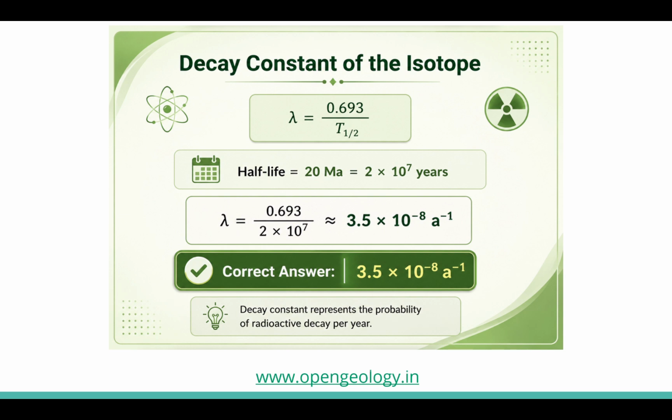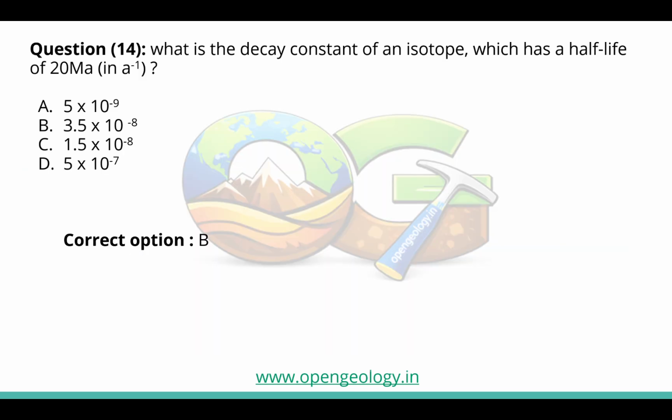Now we will put the value of T here, 2 into 10 to the power 7, then we will get 3.5 into 10 to the power minus 8. So the correct answer is the second, that is B, 3.5 into 10 to the power minus 8.